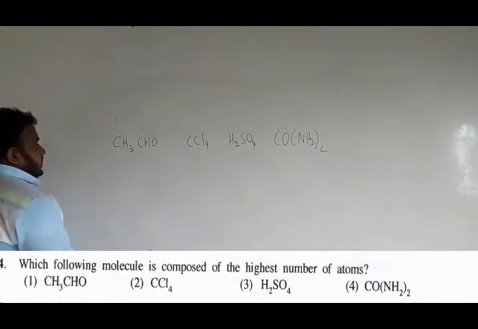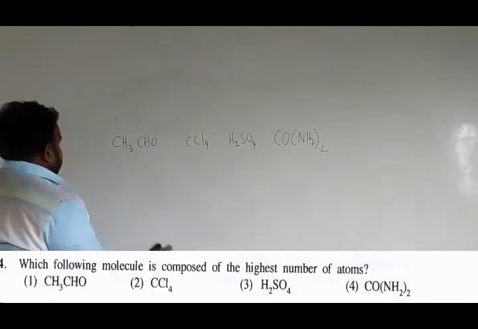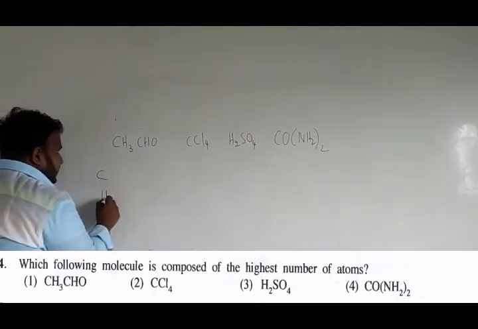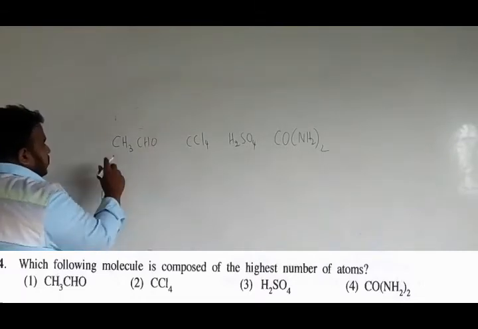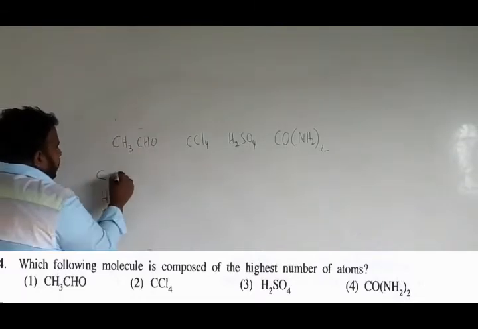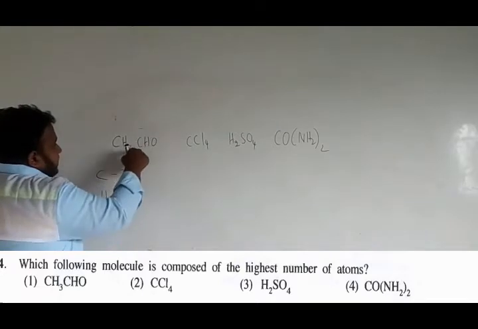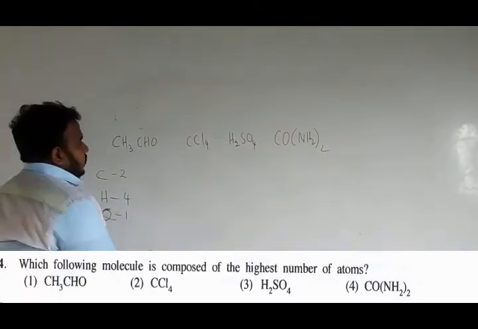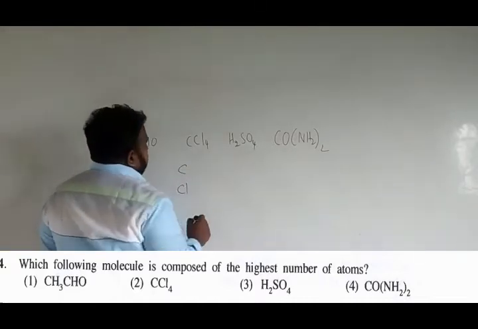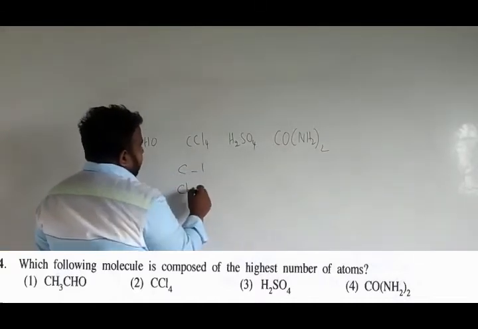If you go to the first one, there is carbon, hydrogen and oxygen. 2 carbon are there, hydrogen here 3 and here 1, altogether 4, and oxygen 1. In CCl4, 1 carbon and 4 chlorines.